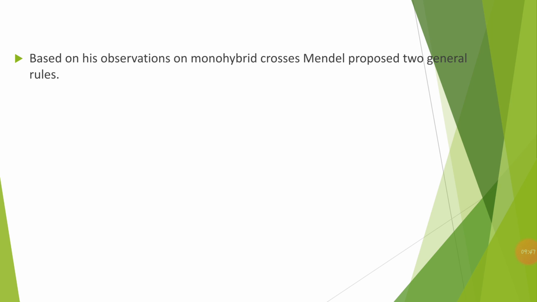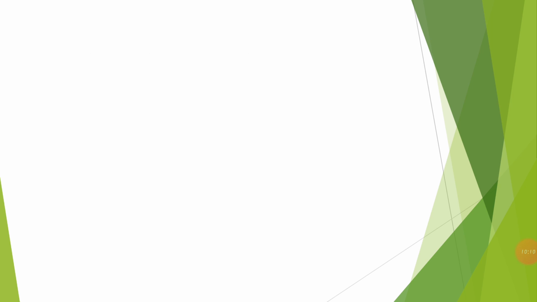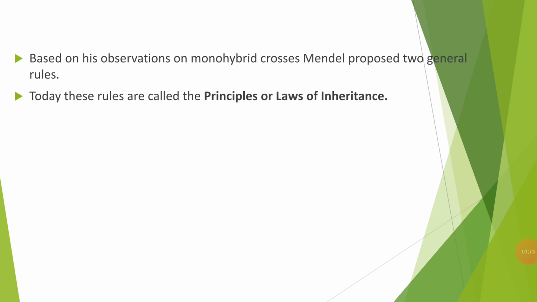So what Mendel is going to do: after the monohybrid cross is done and he gets the results, based on his observations on the monohybrid cross, Mendel has proposed two general rules. Today these rules are called the principles or laws of inheritance.